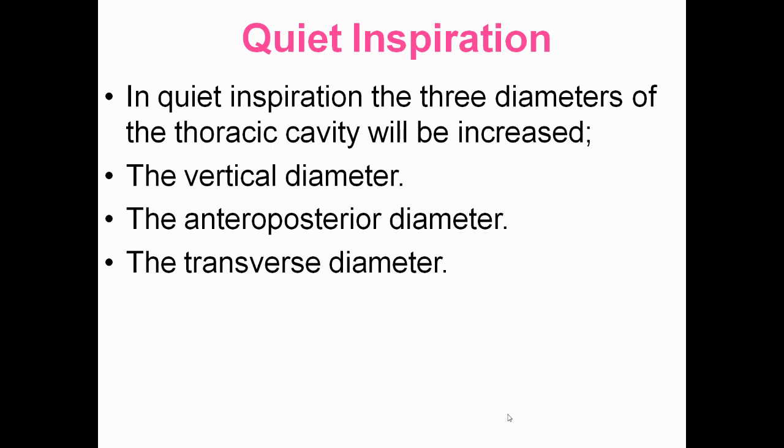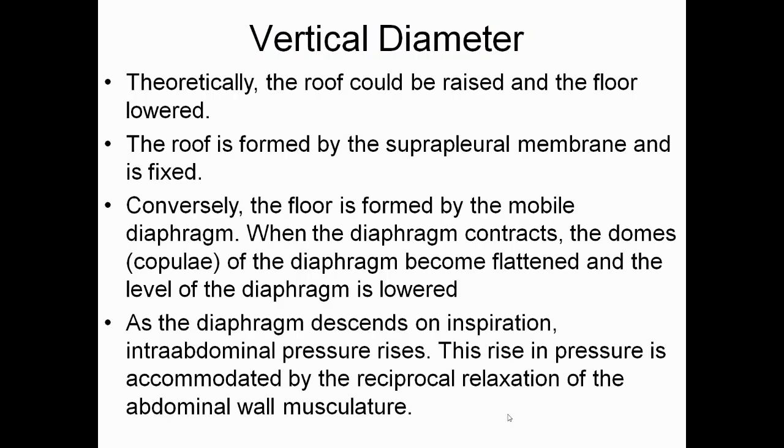In quiet inspiration, the diameter of the thoracic cavity will be increased. That is the vertical diameter, anterior-posterior diameter, and transverse diameter. Vertical diameter: theoretically the roof could be raised and the floor lowered. The roof is formed by the suprapleural membrane and it is fixed. Conversely, the floor is formed by the mobile diaphragm.